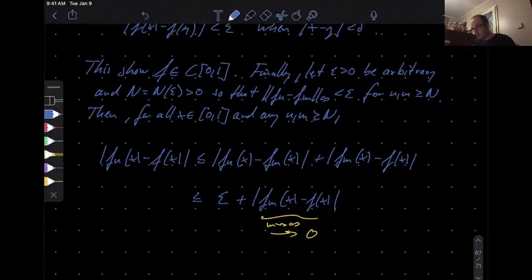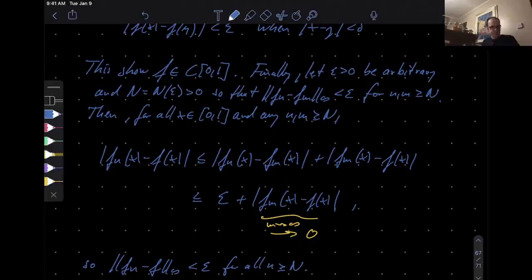And since this holds true for any x in [0, 1], you get that the infinity norm of f_n minus f is less than epsilon for all n above capital N. And that's precisely what you want. That yields the convergence to f of our Cauchy sequence in the infinity norm. All right, good. That concludes this example.